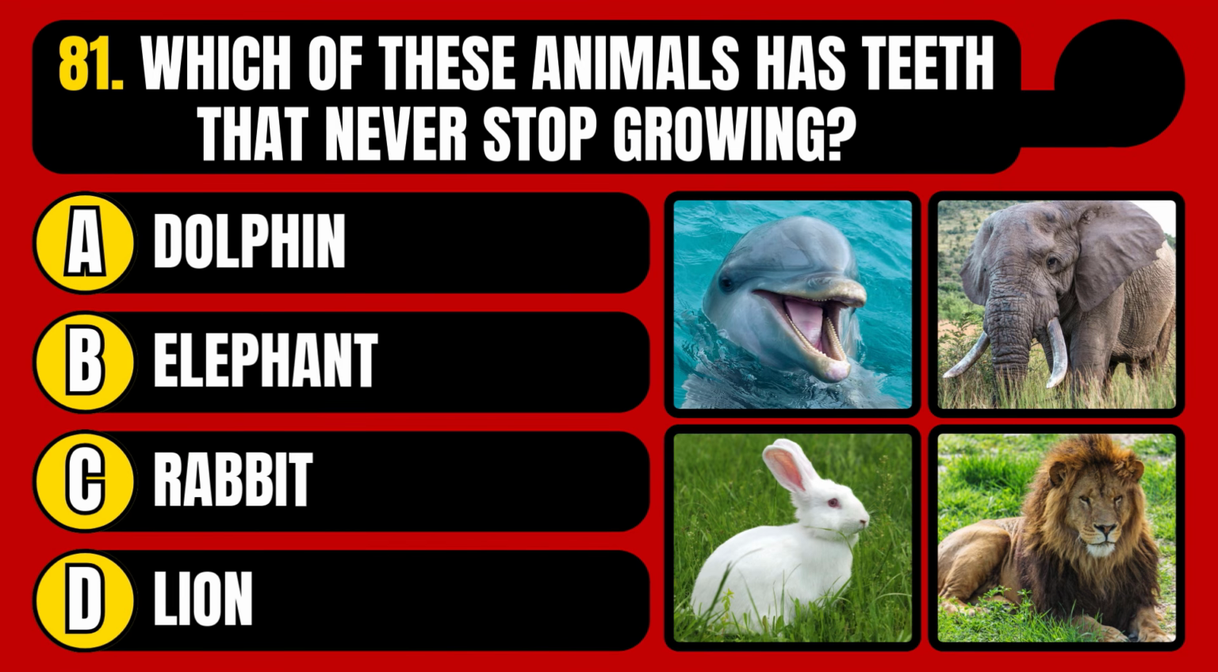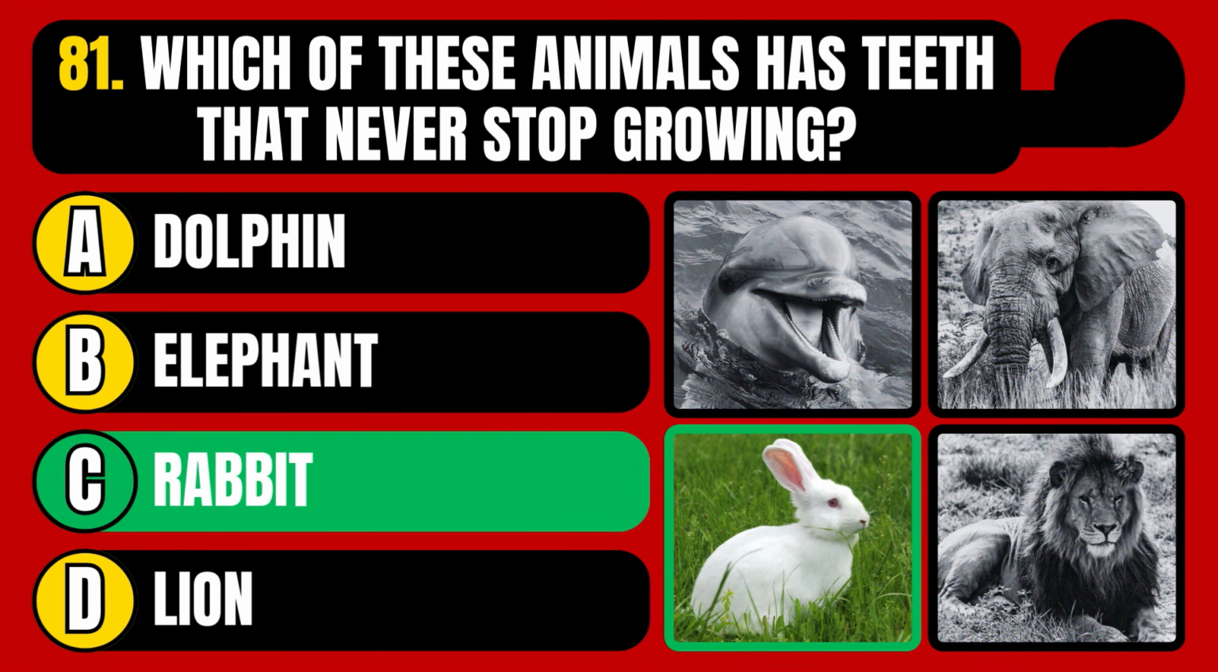Which of these animals has teeth that never stop growing? Dolphin, elephant, rabbit, or lion? The correct answer is option C, rabbit.